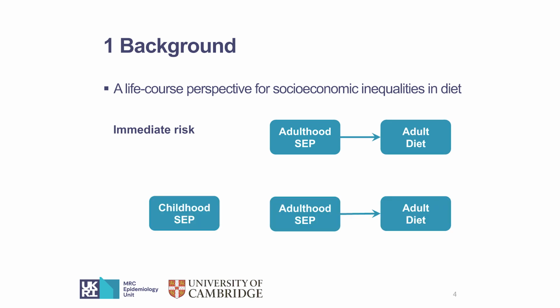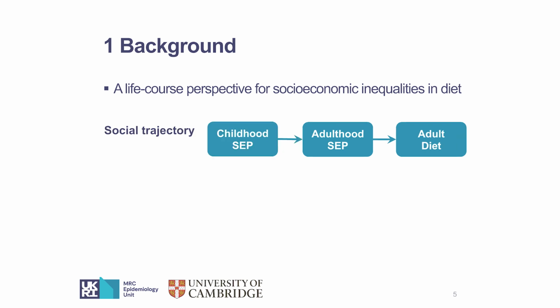However, some longitudinal studies show that this dietary inequality could establish quite early in life. So they introduce parental socioeconomic position like their parental education or family income during childhood to explain the dietary inequality in adulthood. And there are two main findings.